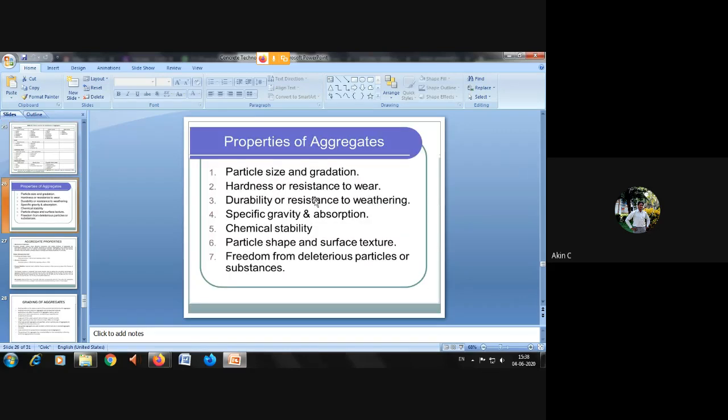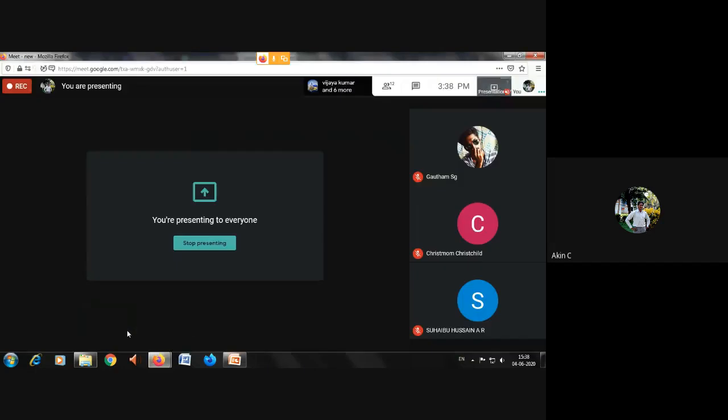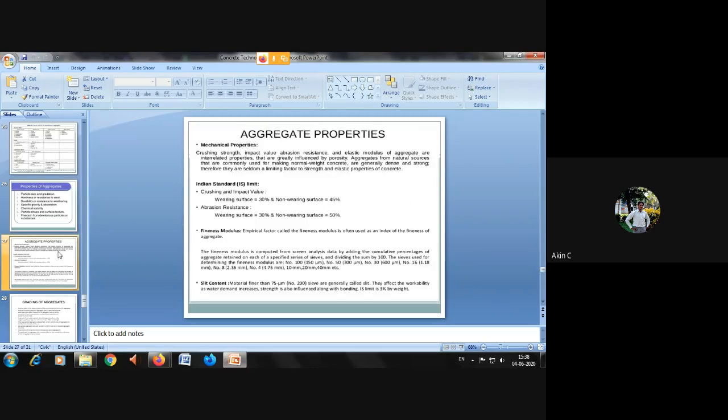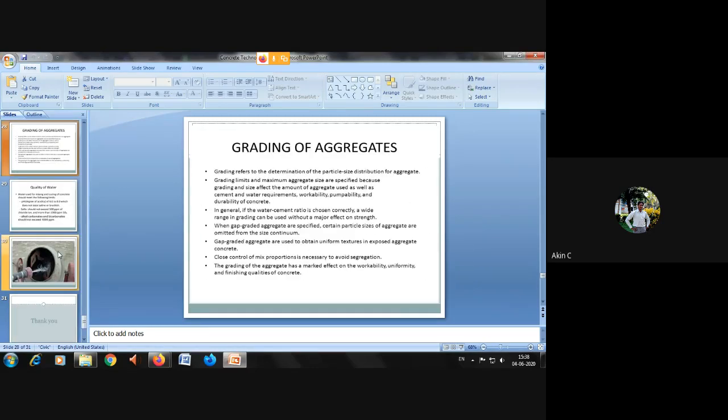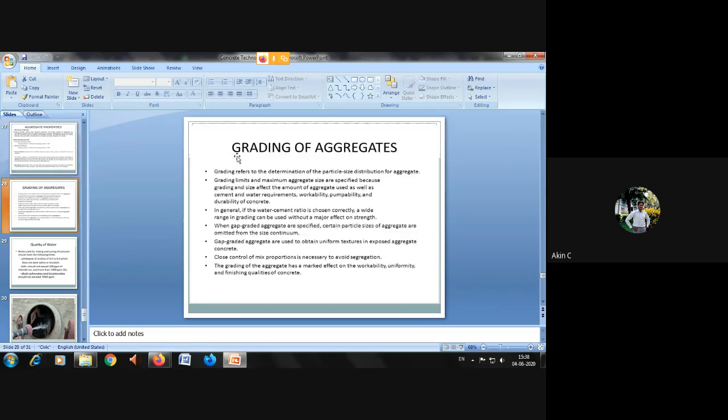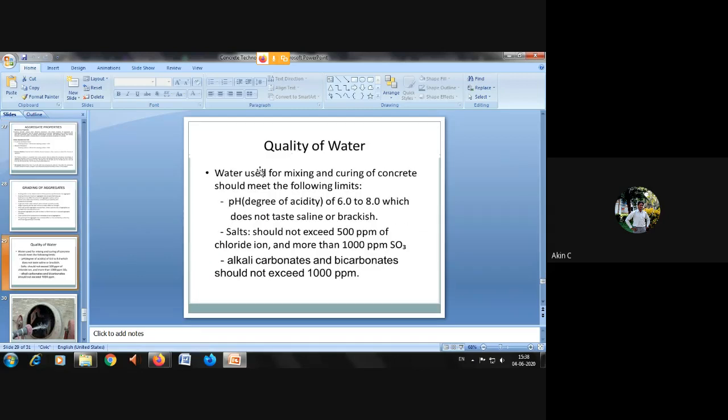Properties of aggregate, which is nothing but the tests of aggregate: particle size and gradation, hardness or resistance to wear, durability or resistance, specific gravity, etc. So mechanical properties are called physical properties, which means you have to write the tests for aggregates. Okay. So grading of aggregate, quality of water.